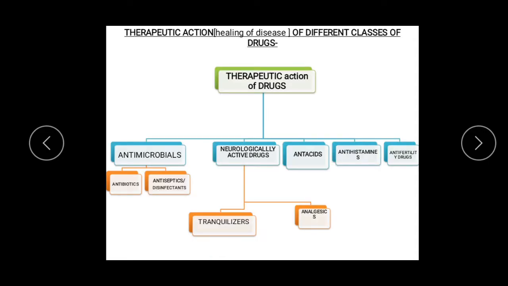Now we move on to the revision of the classification of drugs based upon therapeutic action. Again, we take up the summary of the whole thing. Antimicrobials are there, under which we will study antibiotics, antiseptics, and disinfectants. We have neurologically active drugs, under which we will study tranquilizers and analgesics. Analgesics we will study under two headings, narcotic analgesics and non-narcotic analgesics. Then we have antacids, antihistamines, and anti-fertility drugs.